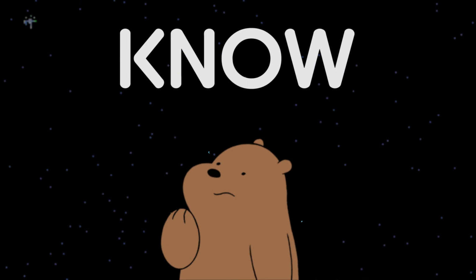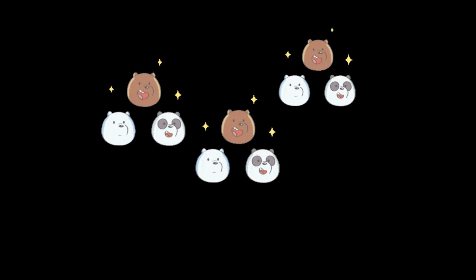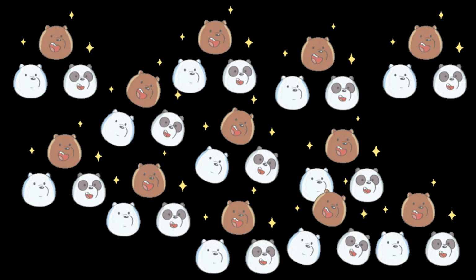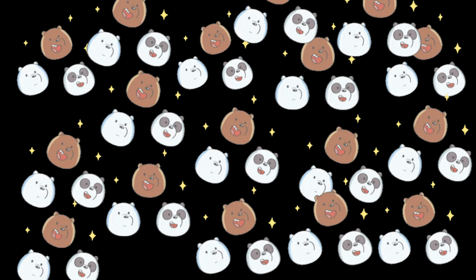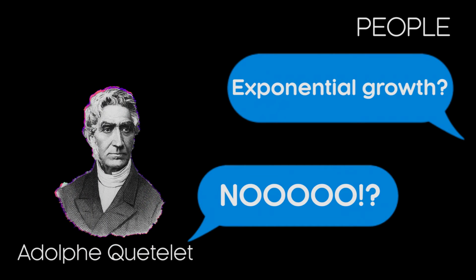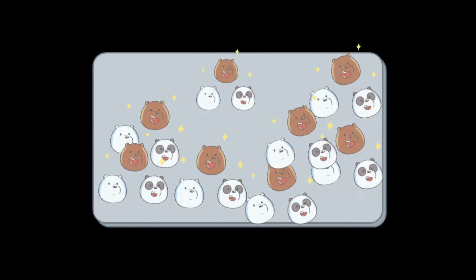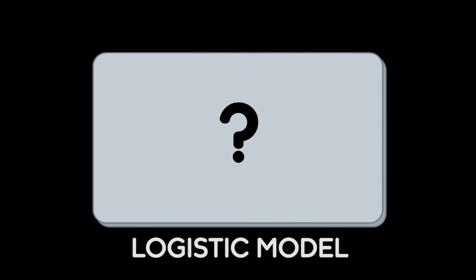Hi, do you know that long, long ago, the population was believed to grow without bound, which follows the equation of exponential growth? Just like these bears are mushrooming in a short time. However, Adolphe Quetelet, a Belgian mathematician, was well aware that exponential growth must result in impossible values of population. So there must be something related to the logistic model.